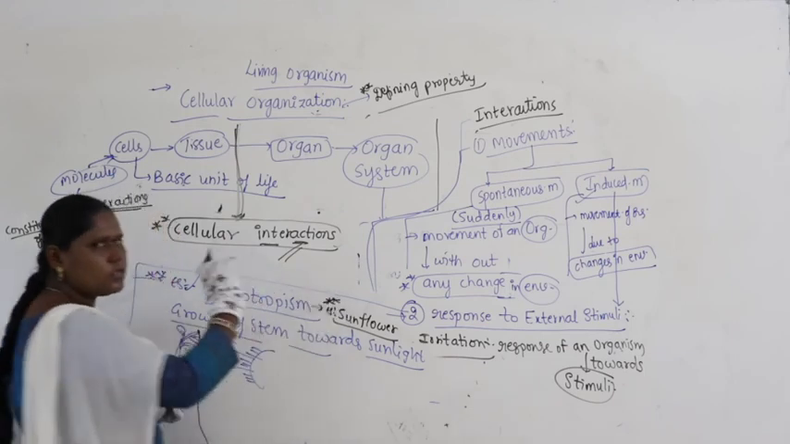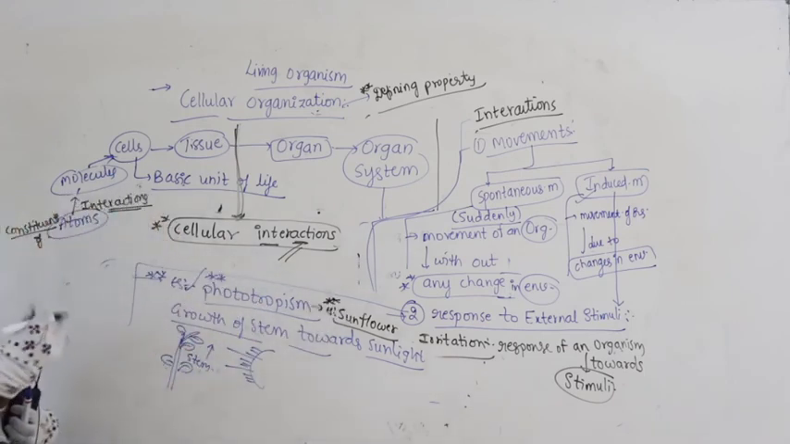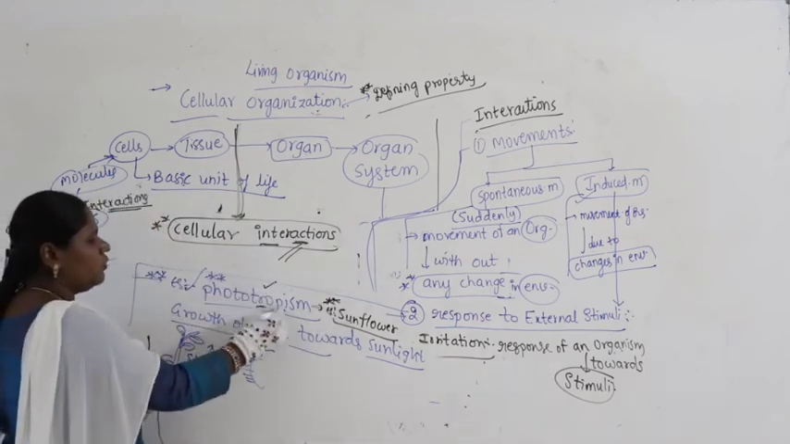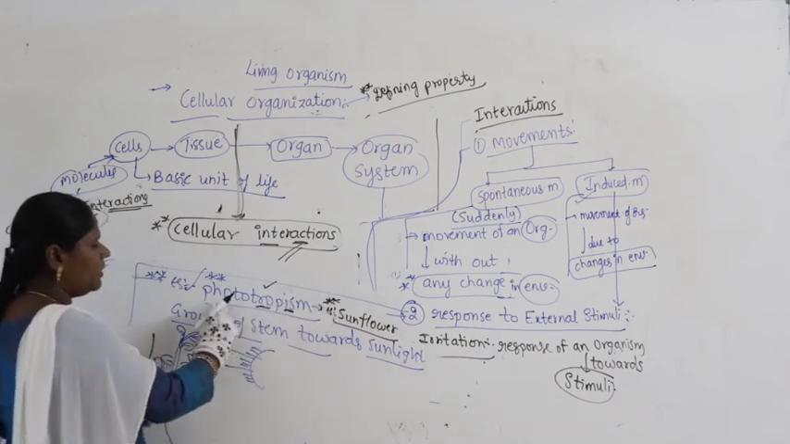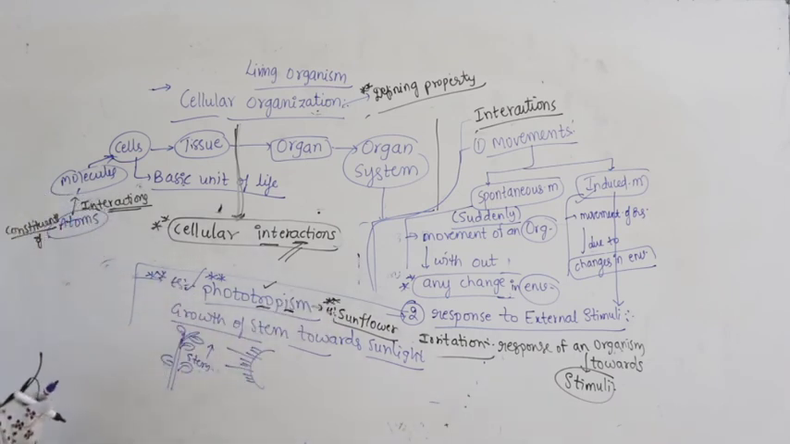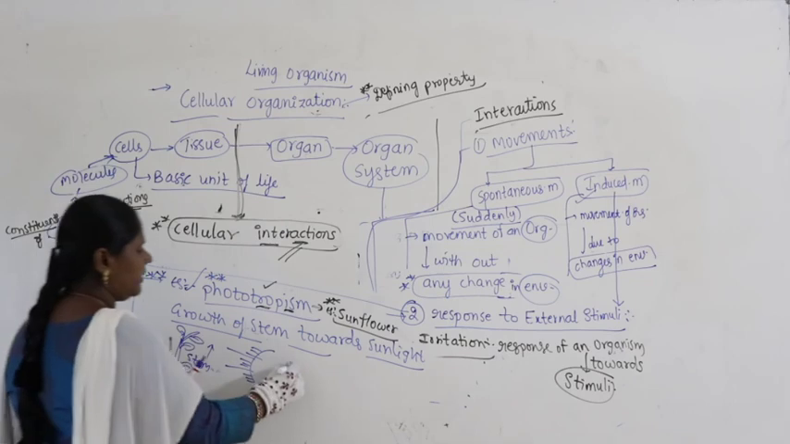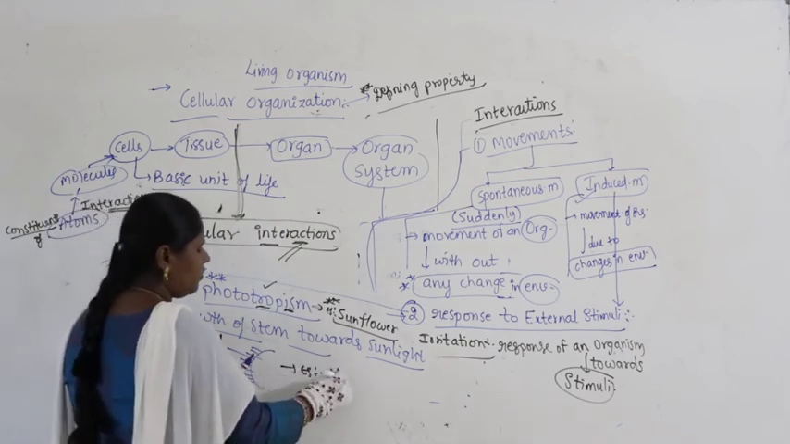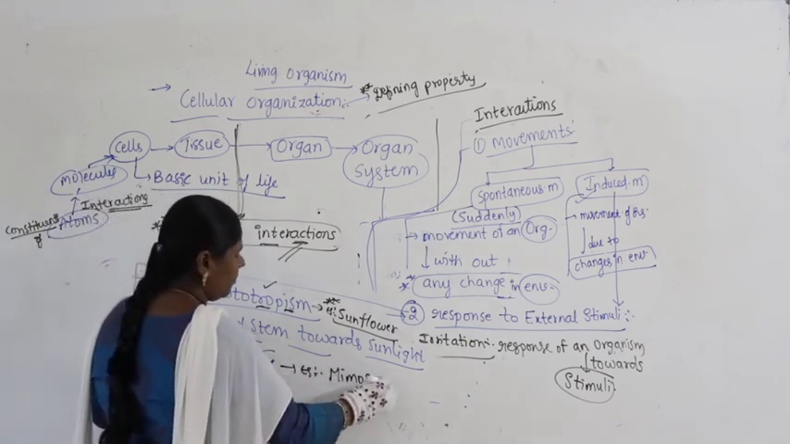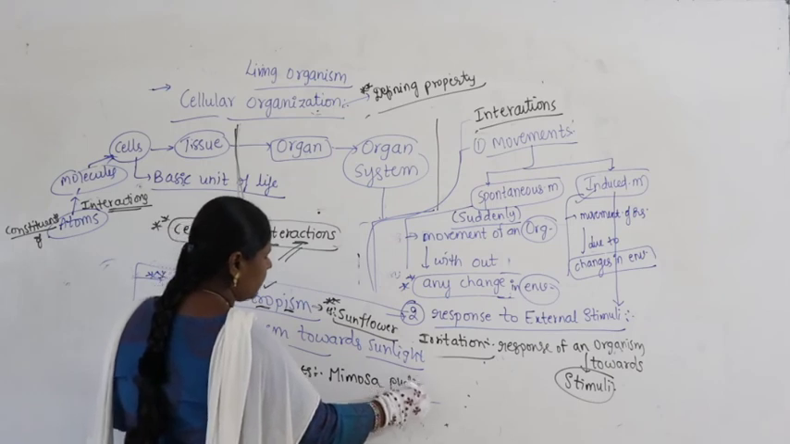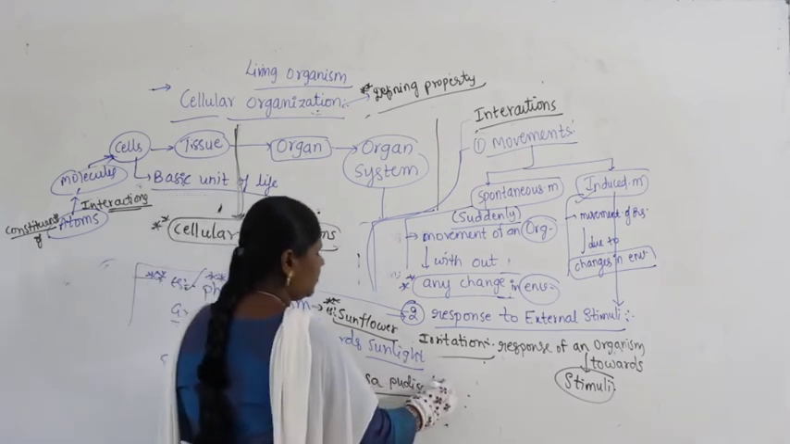Sunflower turns towards the sun, that is tropism, movement. Tropism means movement, that is movement towards the sun, right. Let us have some more examples. Let us take Mimosa pudica. Mimosa pudica is commonly called touch me not.